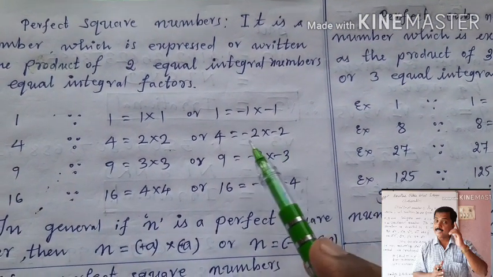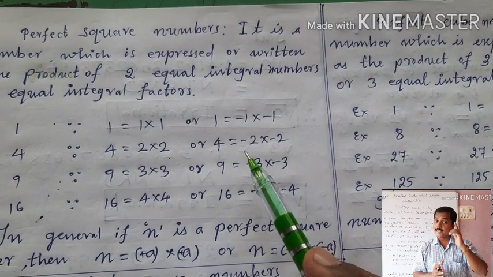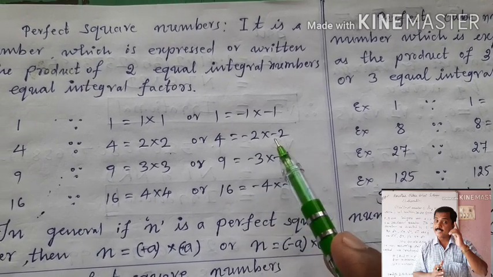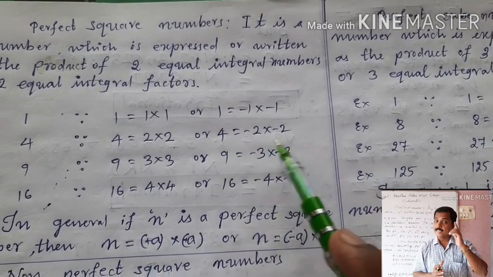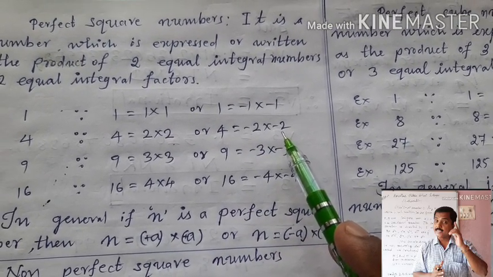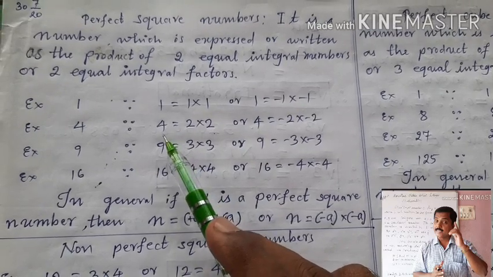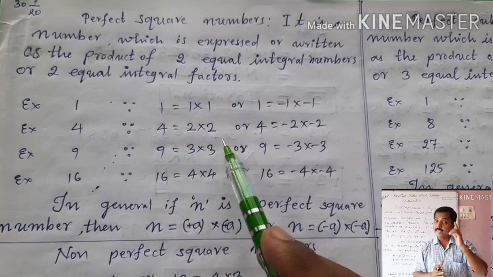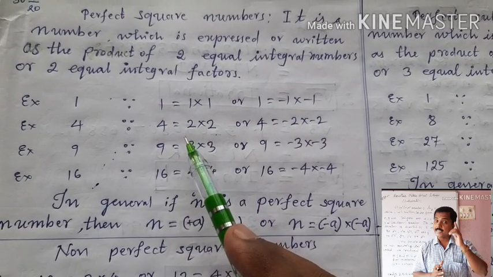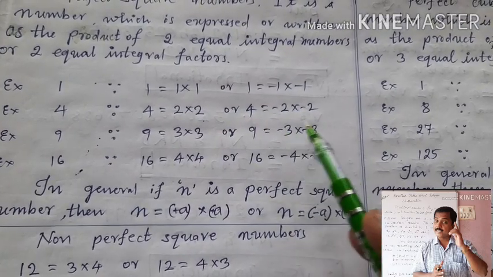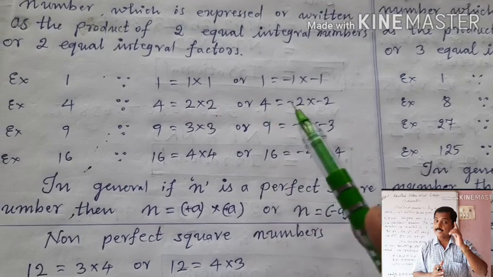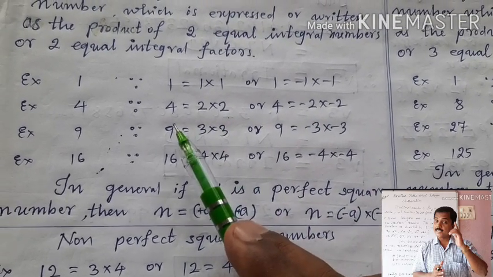If you write 4 as equal to minus 2 into minus 2, is the product equal to 4? Yes. Minus into minus is plus, and 2 2s are 4. Thus 4 is equal to minus 2 into minus 2. So children, 4 is a perfect square number because it can be written as the product of two equal factors. Those two equal factors can be plus 2 and plus 2, or minus 2 and minus 2. The product of minus 2 into minus 2 is also plus 4, and the product of plus 2 into plus 2 is also plus 4.